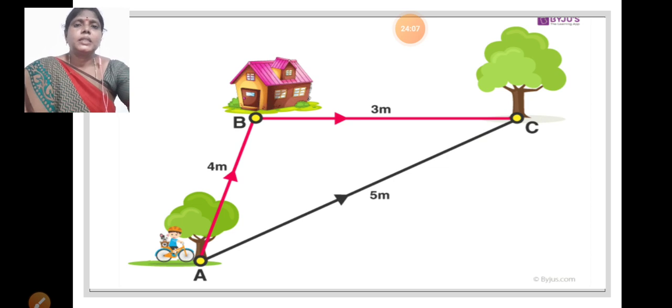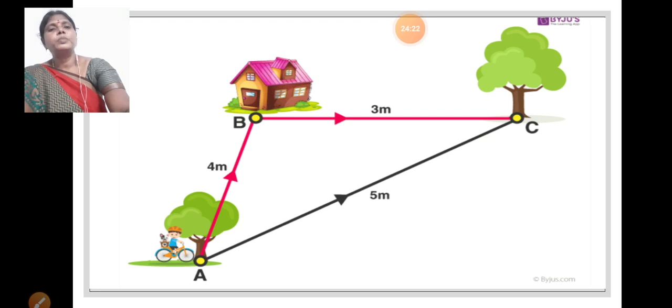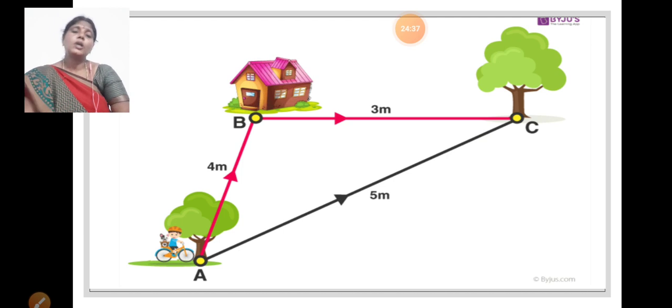What is distance? In between two objects, the length of the path traveled by an object between two places is called distance. Suppose here two trees are there, at locations A and C. A is a tree and C is also a tree, but the middle point B is a house.